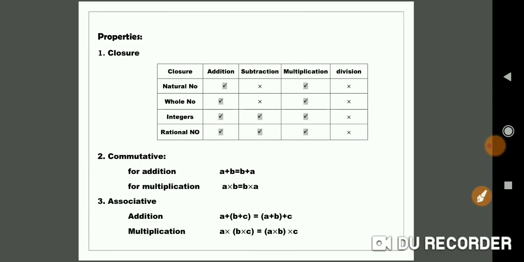Next thing, the main thing we are going to learn this year is the properties, gunalakshanagalu. The first thing we are going to learn in the properties of rational numbers is the closure property, that is called avruttate. Before learning the closure property we should know what the closure property actually means. If you take any two numbers in any set of numbers, and operate using the basic fundamental operations,